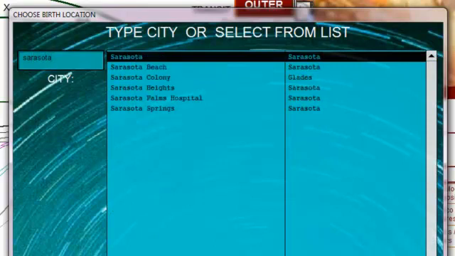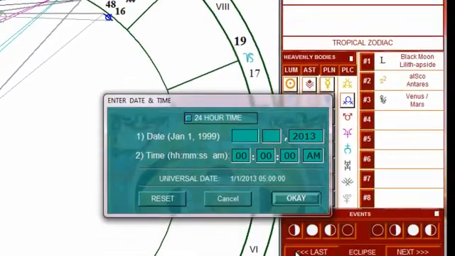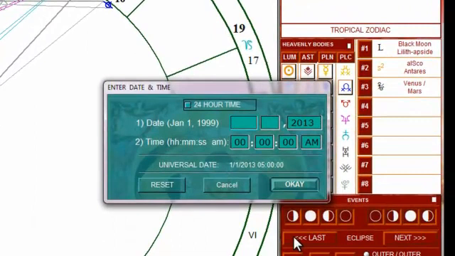And let's say we want to put him living in, I don't know, Sarasota. As I type it, it shows up on the screen and it does a pre-search for me. And again, I hit enter on the keyboard. Now I enter his date. And each time one of these fields is entered, the cursor immediately jumps to the next field so you don't have to go somewhere to click in, and that's very handy.